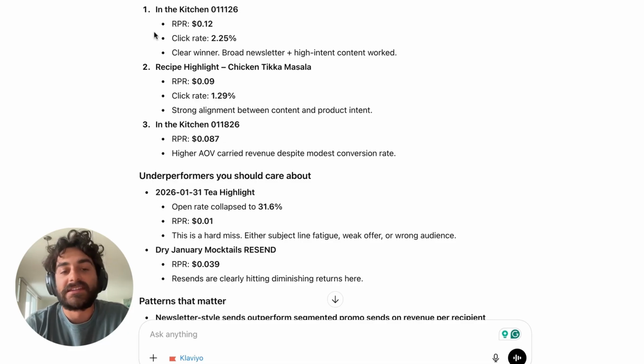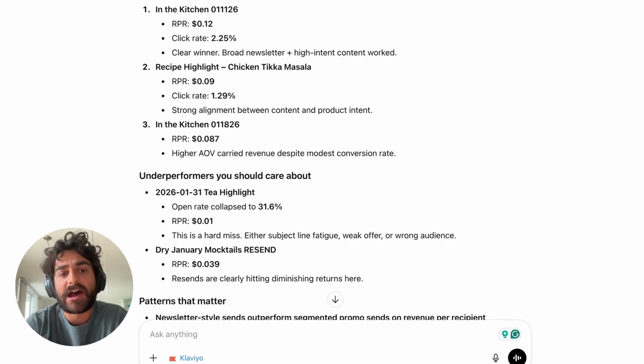And right here, this is what I was a little worried about. ChatGPT is making the assessment that this is a clear winner, broad newsletter plus high intent content worked. I can tell you, based on the insight and context I have, this isn't a broad newsletter, and the content isn't that high intent. So another thing here is how much context does Klaviyo and the app actually have about the content of the campaign?